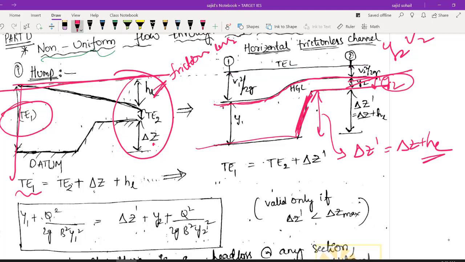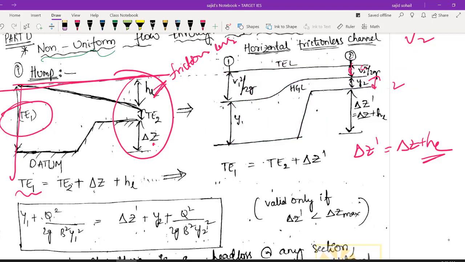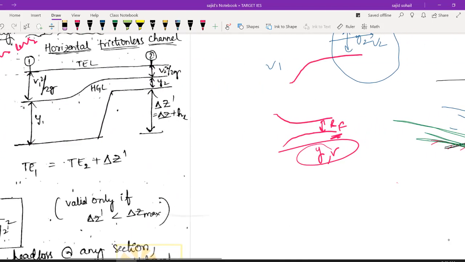And above this potential head, you will be having a velocity head V1 square by 2g, right? यहाँ पे आपको मिल जाएगा V2 square by 2g. So if you are aware of Y1 and V1, then obviously you can get your Y2 and V2 without much effort. यही equation में आप substitute कर लेना, आपको answer मिल जाएगा. I hope it is very clear, right? But now let us talk about the practicality of this case.